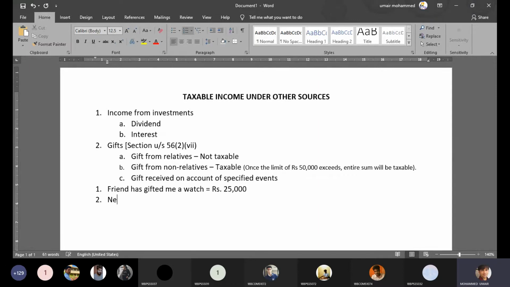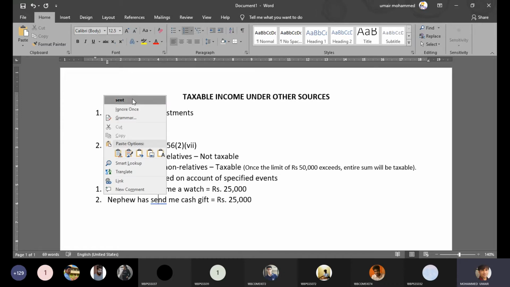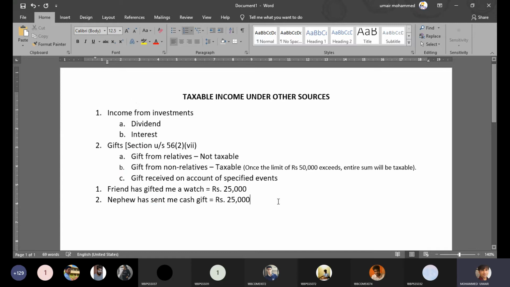My nephew has sent me some cash, which is again worth 25,000. So when you add both, the total value of the gifts is 50,000, and therefore it is not taxable.